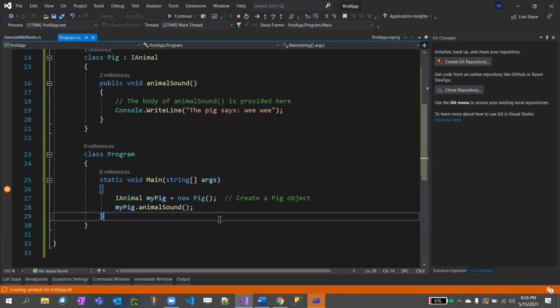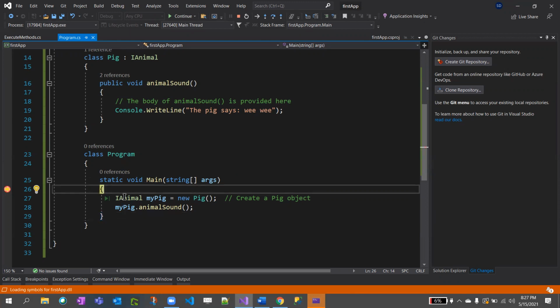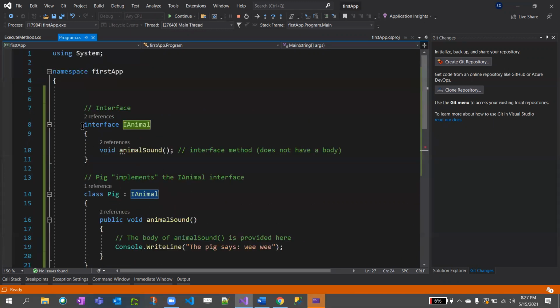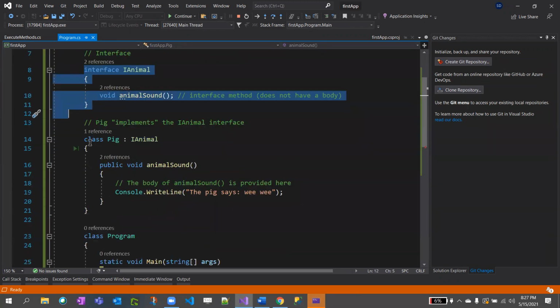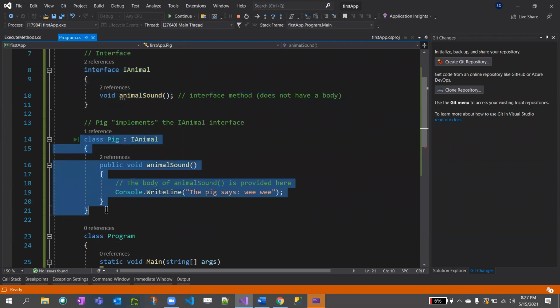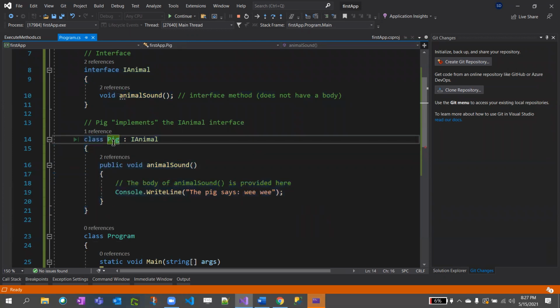Here, as we said, the execution starts from public static void main, and we are saying IAnimal interface equal to new Pig. So we declare the interface here, and we are implementing that child class. We are saying that hey Pig class, you are the child and your parent is IAnimal.